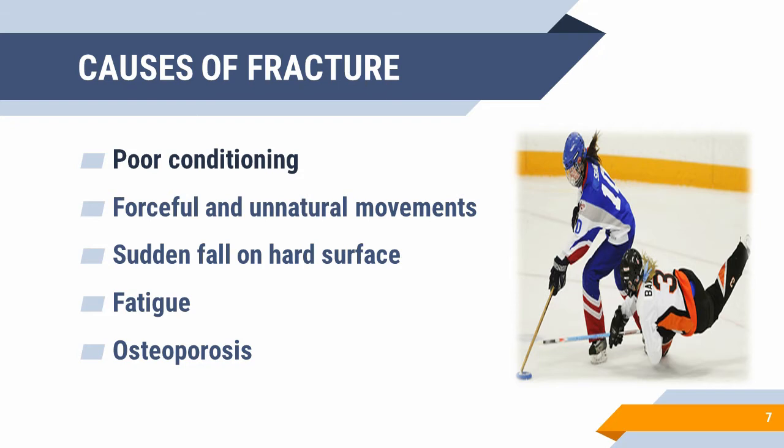Okay. Now, the causes of fracture. See, children, usually fractures occur due to a high impact on the bone, especially during sports competition or if you are participating in any game, and it may be because of overuse of our bone. Okay. And when we give over stress to our bone, then it will fracture. Okay. I have written some causes of fracture here, as you can see. The first one is poor conditioning. It is the most important factor, children, because if our body muscles and bones are not conditioned properly, we may suffer from injury.